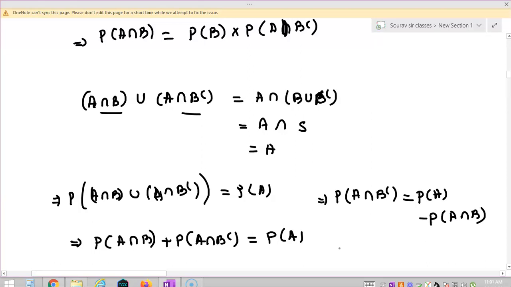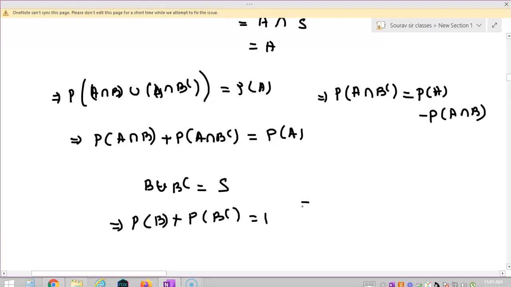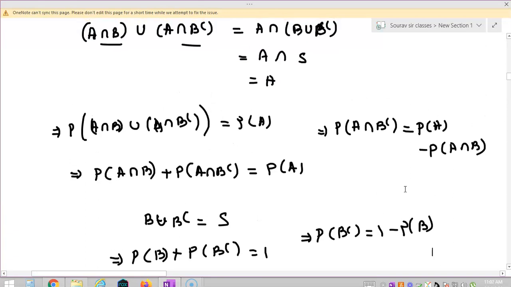Now observe another thing, that B union B complement is always the universal set S. B and B complement are mutually exclusive, so P(B) plus P(B complement) is equal to 1, and hence P(B complement) is 1 minus P(B). Okay, now observe the relation.